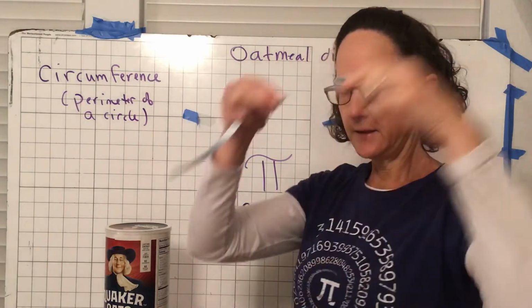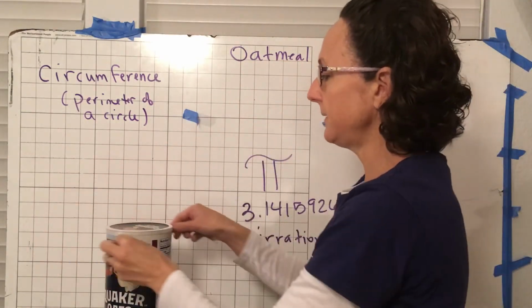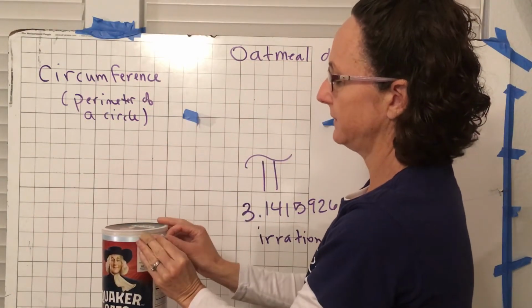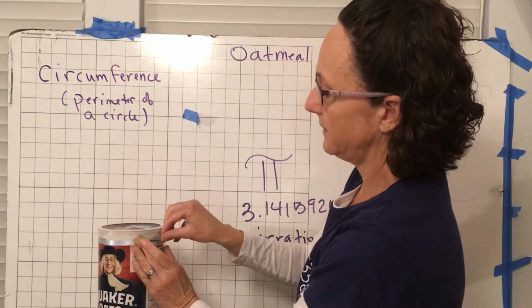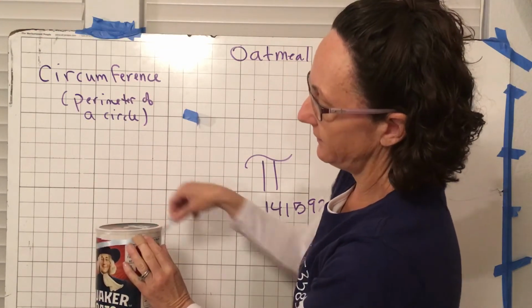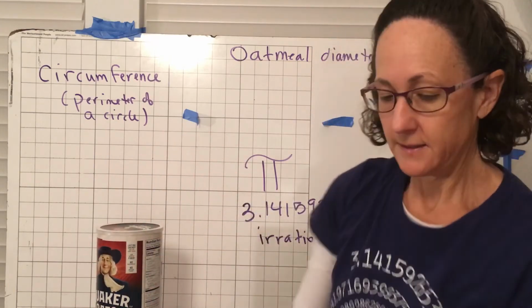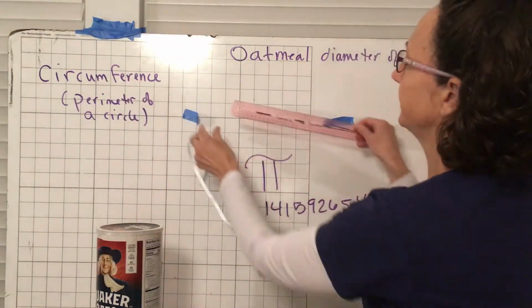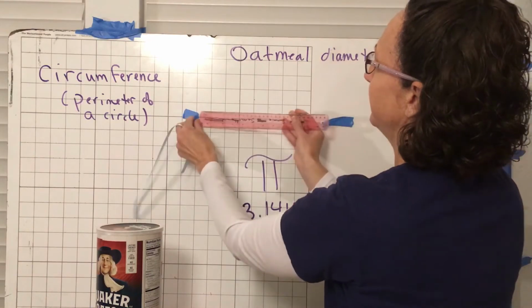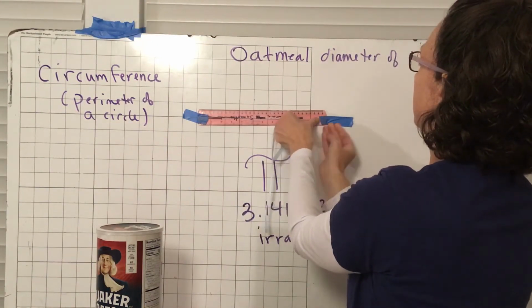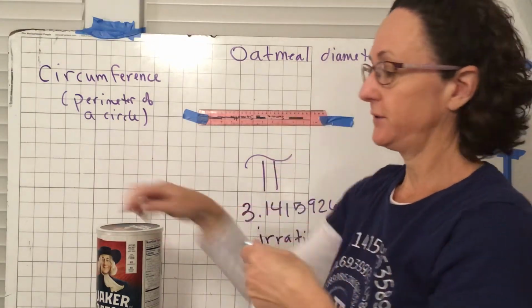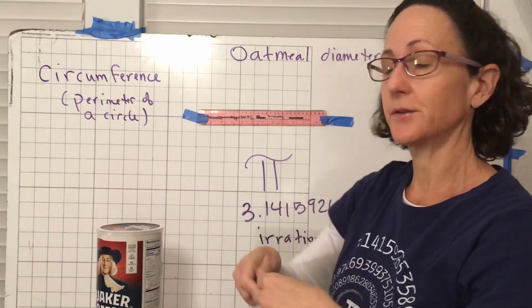Okay. So what I did is I took my ribbon and I'm going to wrap it around my oatmeal container so that it's really taut like this, okay, and it covers all the way around. And then you would have taken your ruler, I'm going to try to take mine up here so you guys can see what I'm doing, and you would have measured how long this was, so you can measure around this in a circular way.